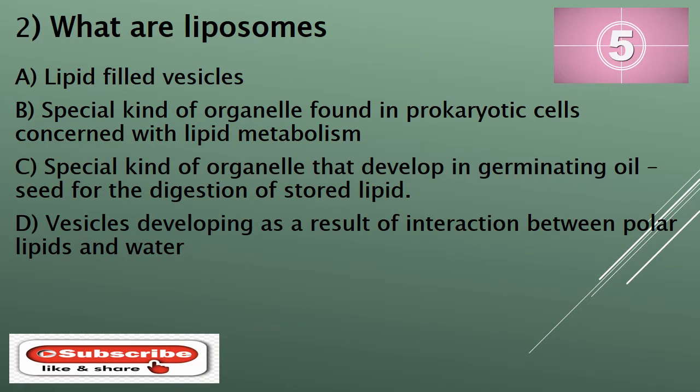Question number 2. What are liposomes? Your options are A. Lipid-filled vesicles, B. Special kind of organelles found in prokaryotic cells concerned with lipid metabolism, C. Special kind of organelle that develop in germinating oil seed for the digestion of stored lipid, or D. Vesicles developing as a result of interaction between polar lipids and water. And your time starts now.